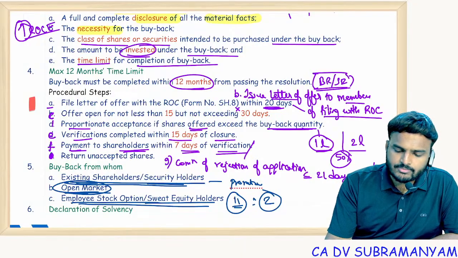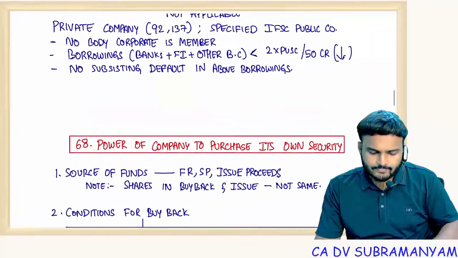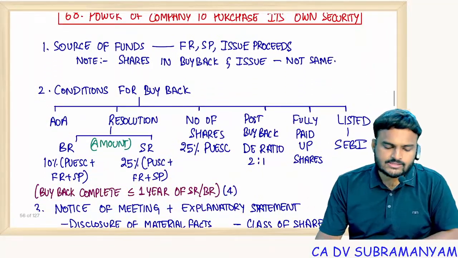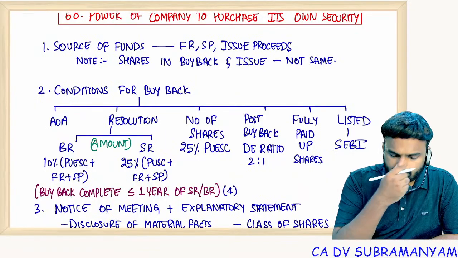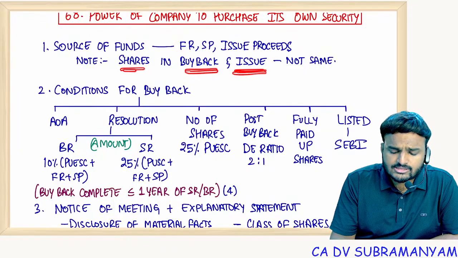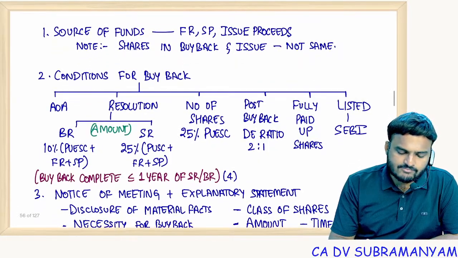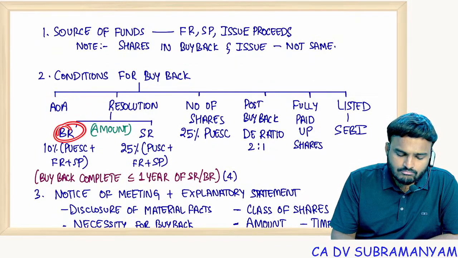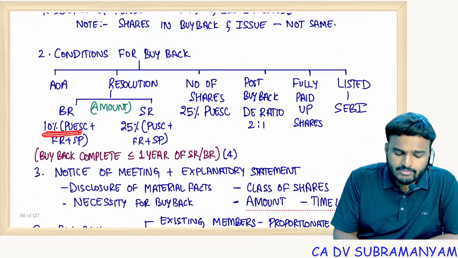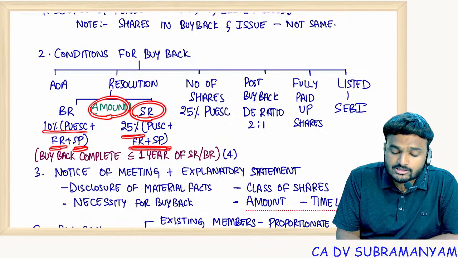First, let me show you handwritten notes. Sources of funds for making buyback: free reserves, securities premium, issue proceeds. But the shares bought back and the shares in the issue proceeds should not be the same. Conditions for buyback: AOA authorization. With a board resolution, you can make buyback up to 10% of the paid up share capital plus free reserves plus securities premium. That is, the amount required for buyback. And with a special resolution, you can go up to 25% of share capital plus free reserves plus securities premium.